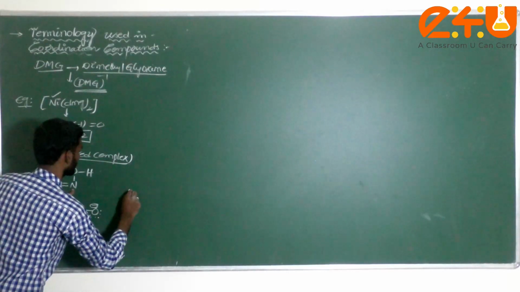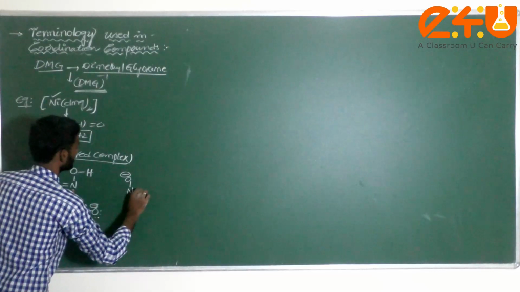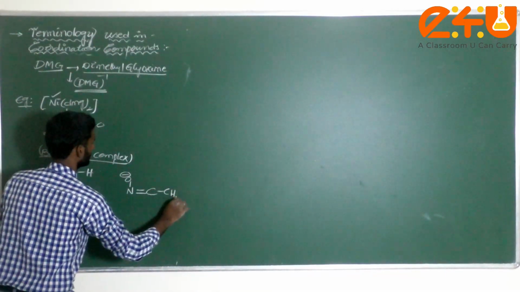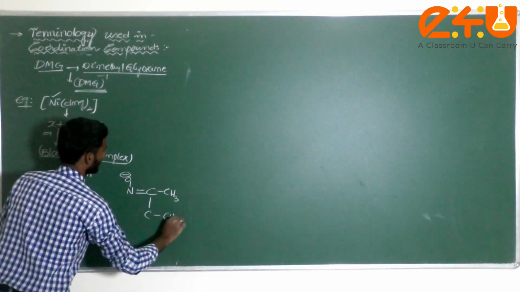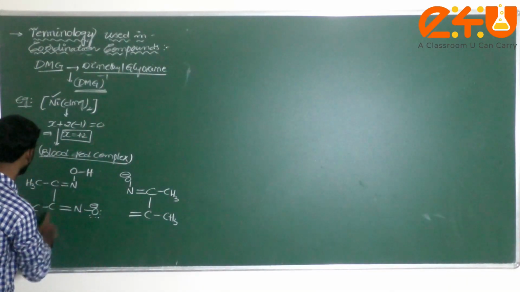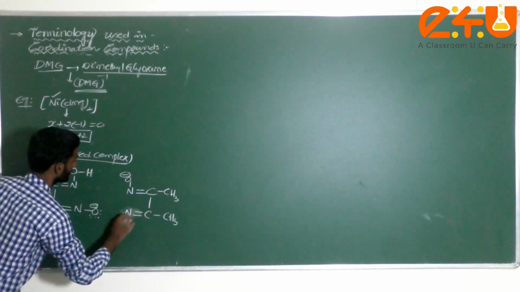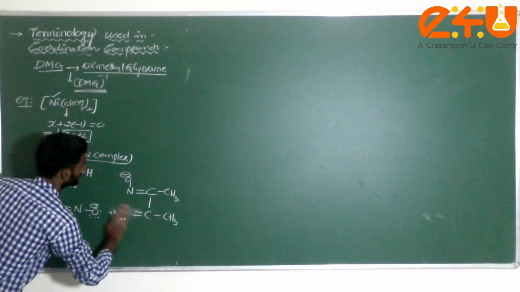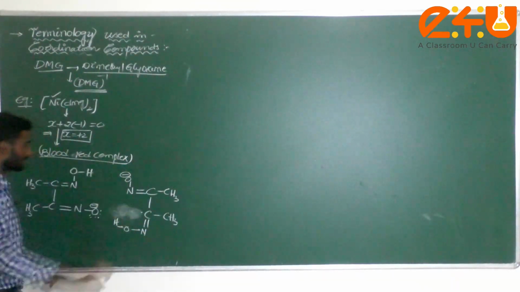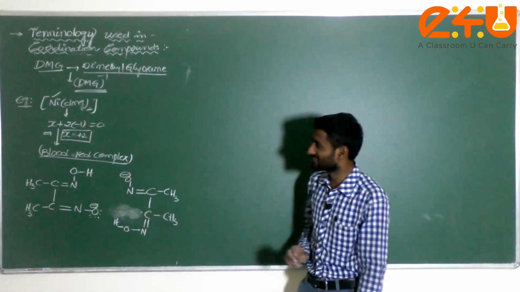Now I can write here N, O minus, double bond, C, CH3, here C, CH3, double bond, N, O, H. Am I correct or not? Check it here. Two molecules of DMG have been considered here.